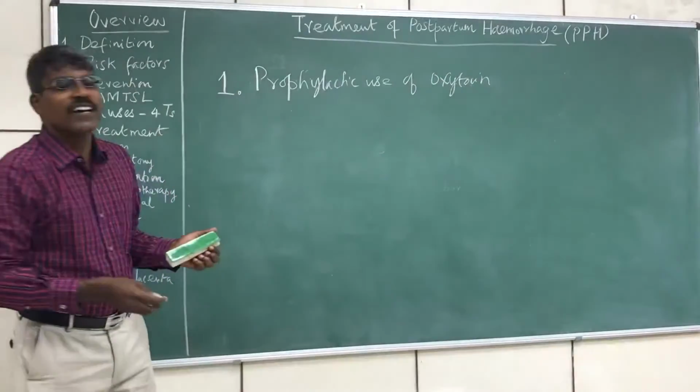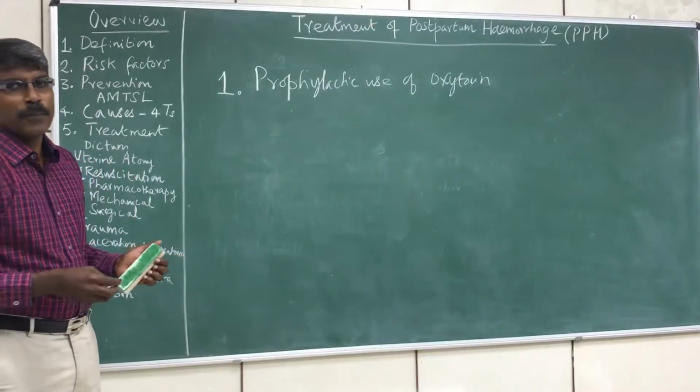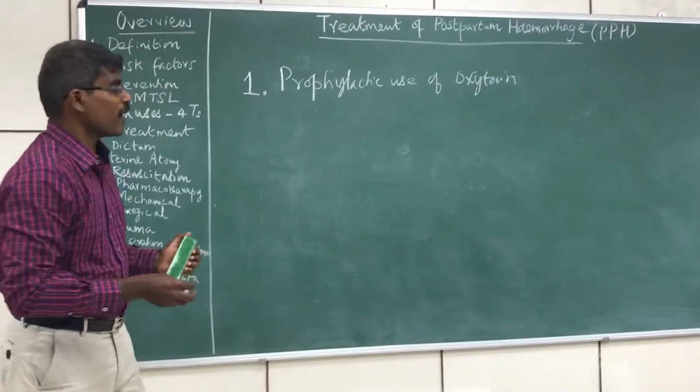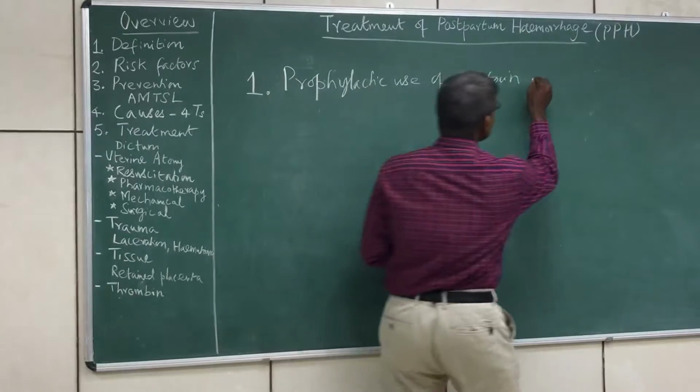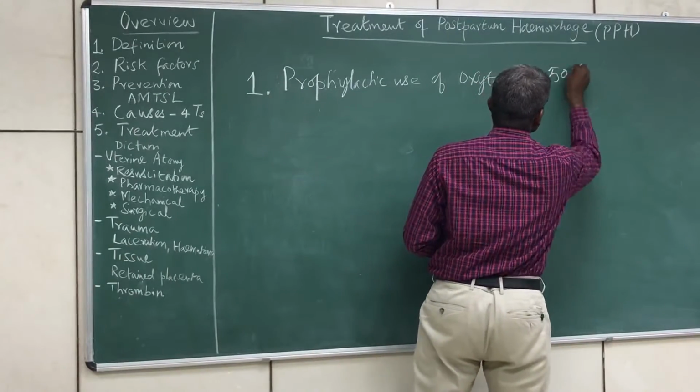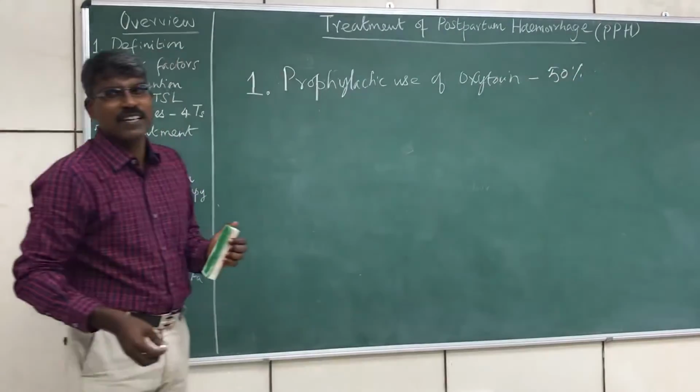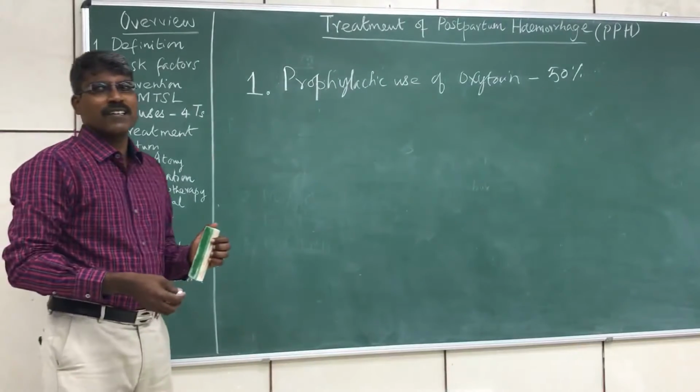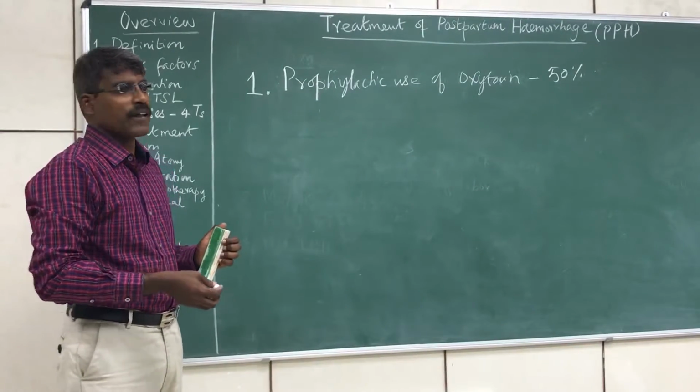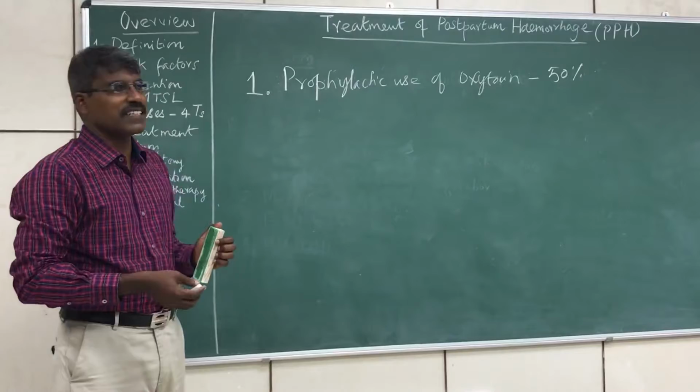This is one of the important preventive measures for postpartum hemorrhage, and it can lead to a reduction of more than 50% of the risk. People at risk of postpartum hemorrhage can have a 50% reduction in their risk.